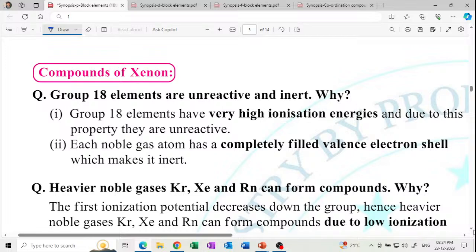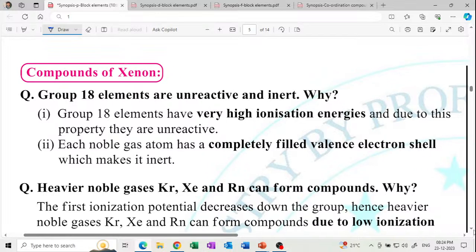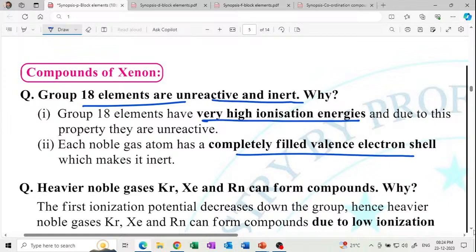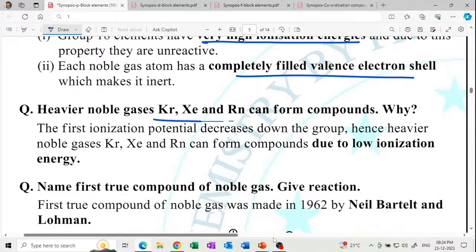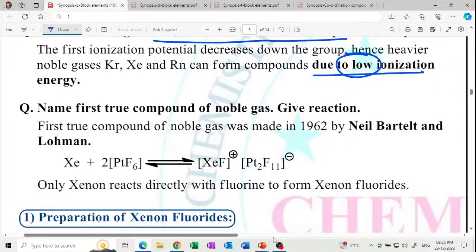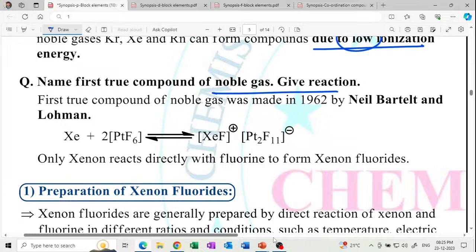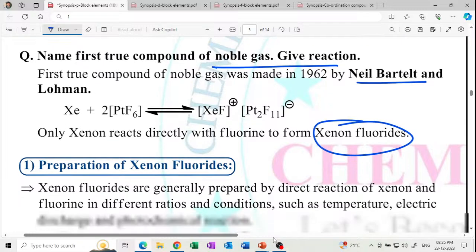Compounds of xenon. Group 18 elements are unreactive and inert. Why? Because of very high ionization enthalpy and completely filled subshells. Get it? Krypton, xenon and radon can form compounds because of low ionization enthalpies. Name the first true compound of a noble gas, by Neil Bartlett. That's xenon. The xenon compound is xenon fluoride. Xenon fluoride is the compound.